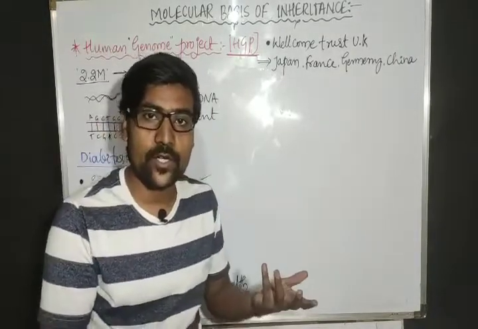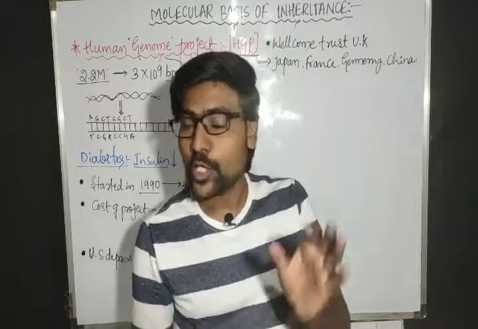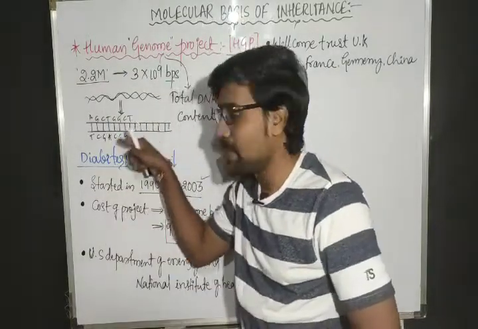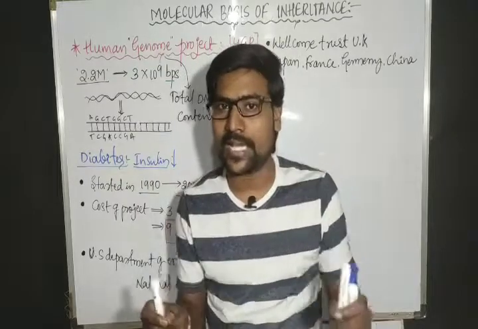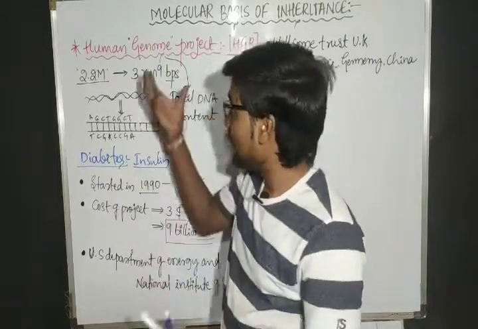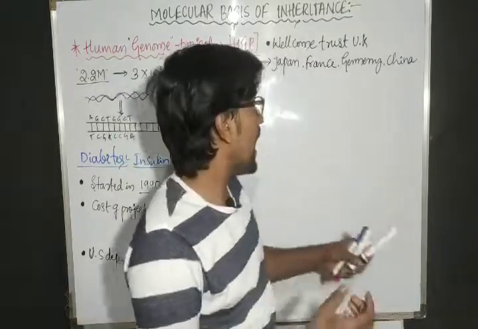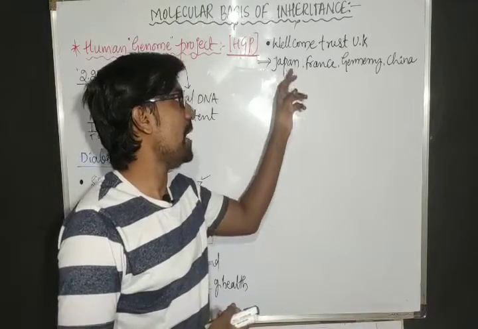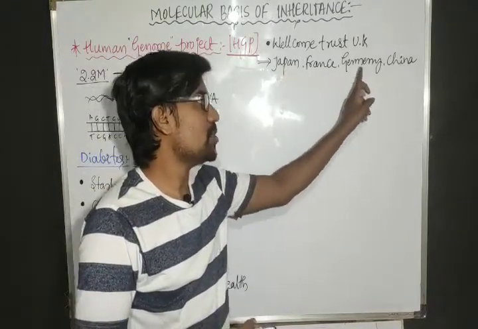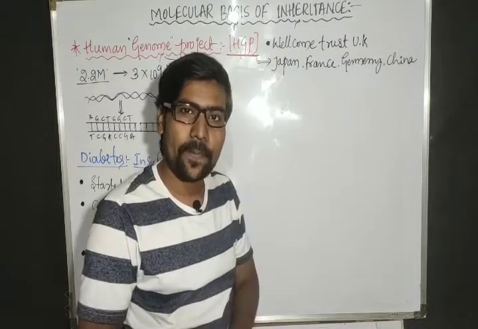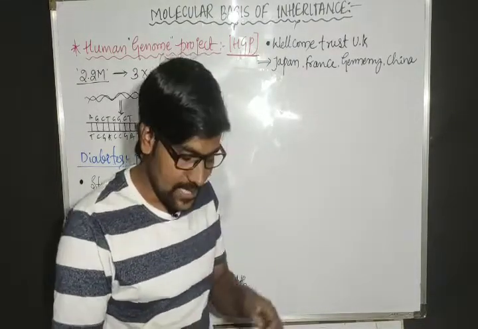What is the aim of that project? To sequence all the base pairs of the human total DNA. That project was started by America, and support was given by Japan, France, Germany and China. For how many years? 13 years.